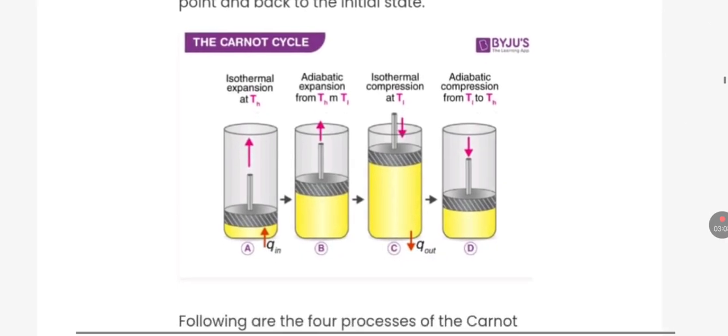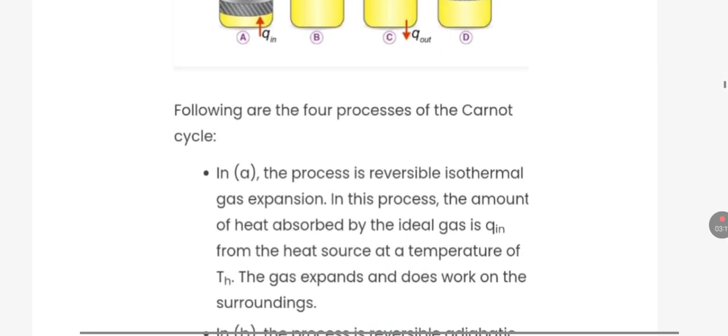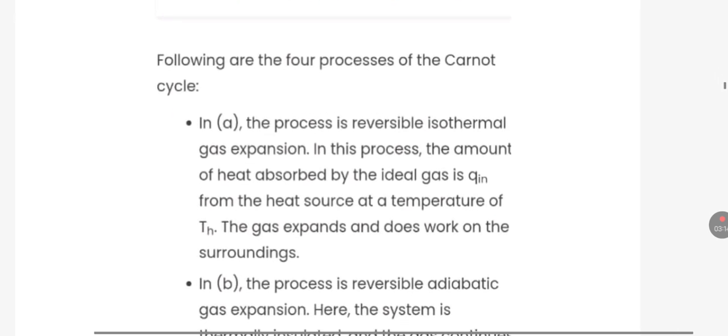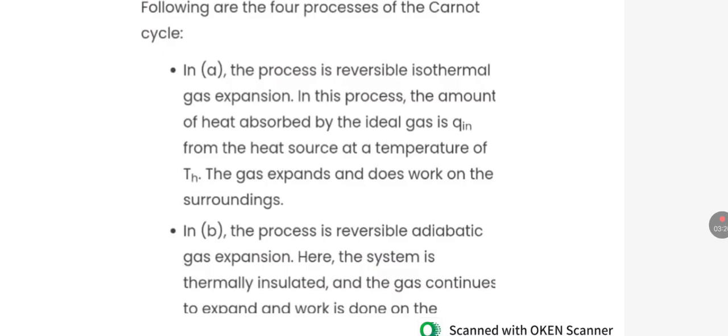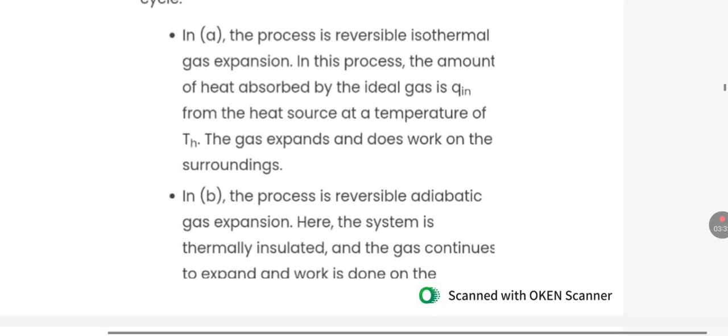In the first process, reversible isothermal gas expansion, the amount of heat absorbed by the ideal gas is Q from the heat source at temperature T. The gas expands and does work on the surroundings.